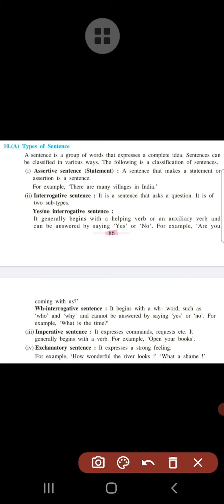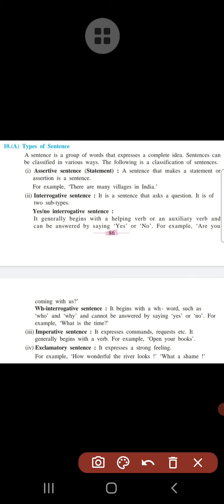At the end of this question you can see it is ending with the question mark. Next, the type that we have to consider in the interrogative is the WH interrogative sentence. Now WH itself will tell you that these sentences will begin with a WH word. You already know which are the WH words: what, where, who, how many. These are some of the WH pronouns or interrogative pronouns. Any sentence beginning with these is known as a WH interrogative sentence.